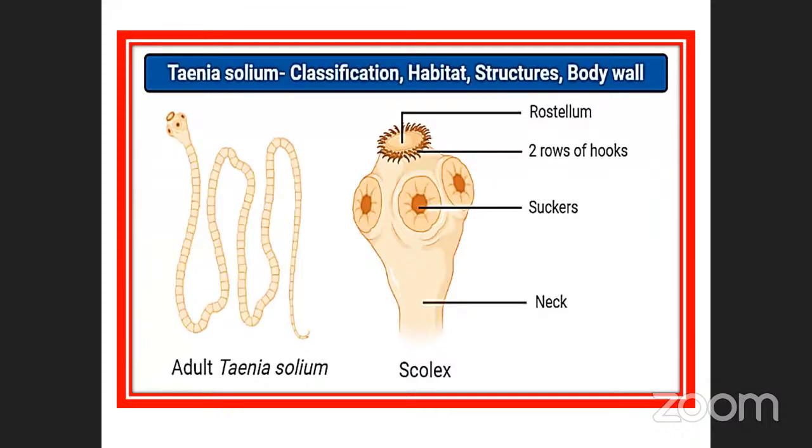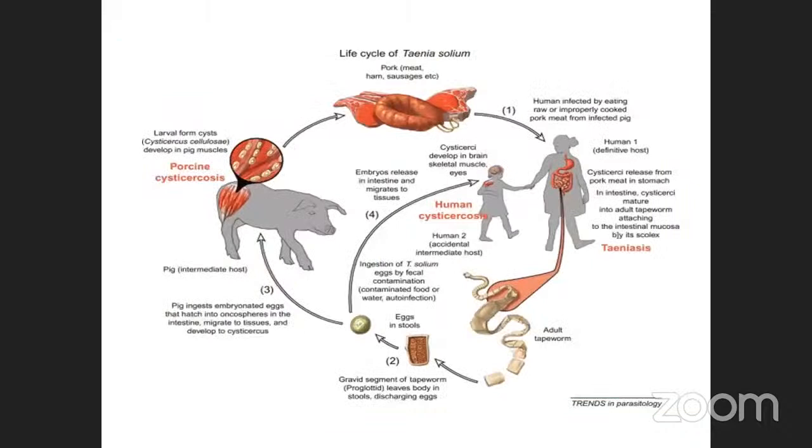Sometimes they may ask questions. See, these are the things. The intermediate host is otherwise called the pig. From here, the life cycle of Taenia solium: how is it transferred to the adult? Through uncooked, improperly cooked, or raw pork meat.